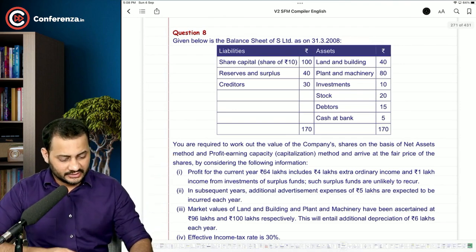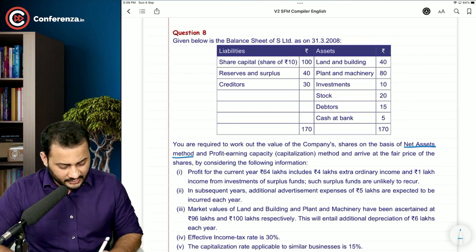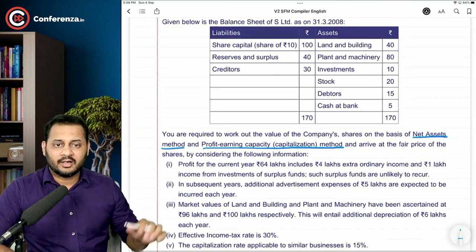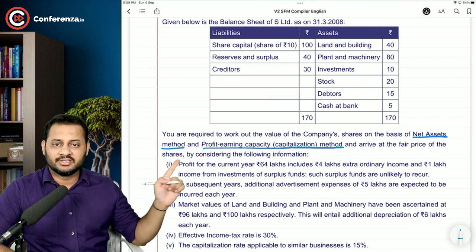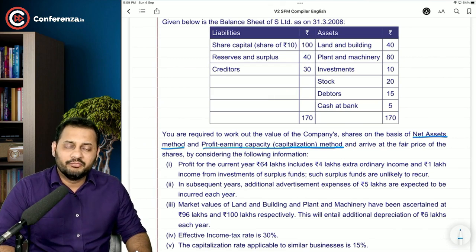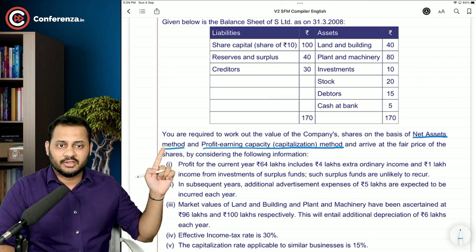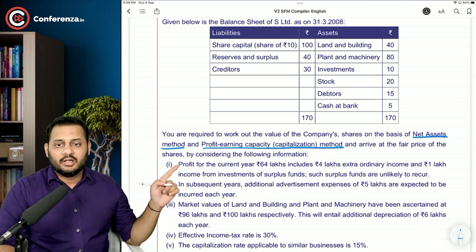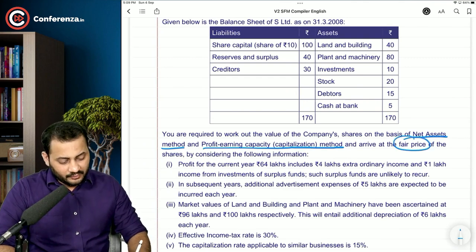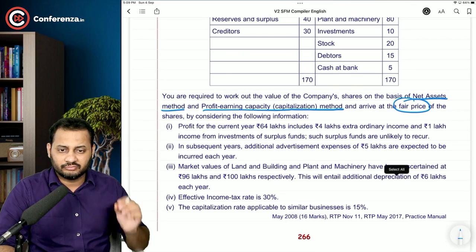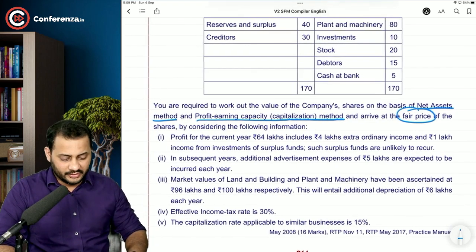Okay, so there are 2 methods that we are going to use: the net asset method and the profit earning capitalization method. This is nothing but the earnings capitalization method, and arrive at the fair price of the share by considering the following information. So first we are going to calculate the value of the share using the net asset value method and the earnings capitalization method. And then we are going to arrive at the fair price of the share. There will be some values given to this, we'll talk about it later on.